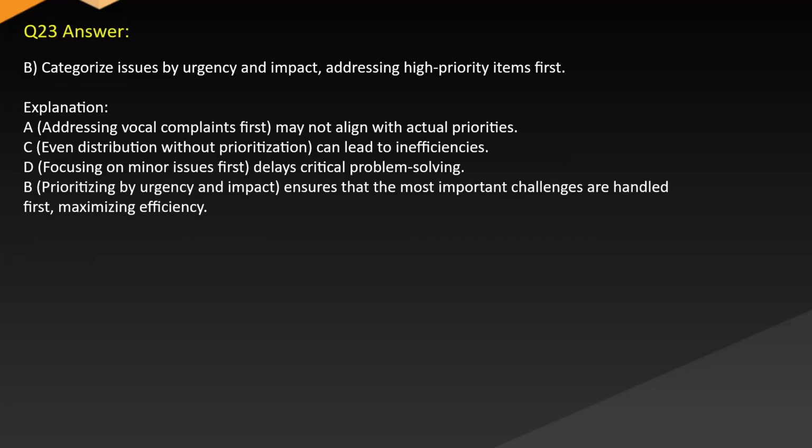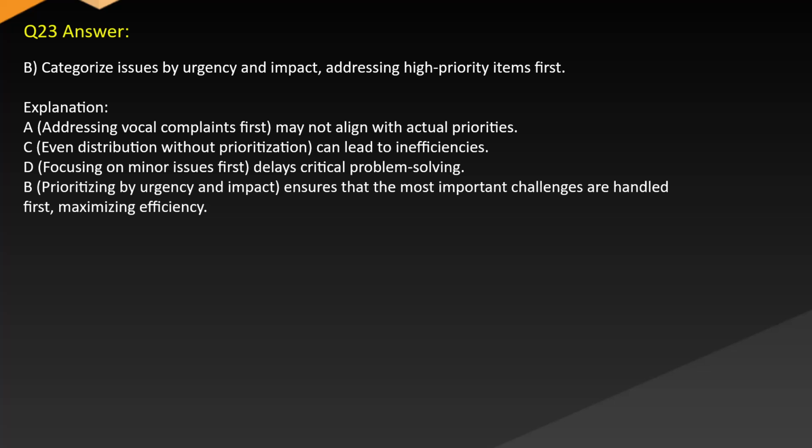Answer is B. Categorize issues by urgency and impact, addressing high-priority items first. Explanation: addressing vocal complaints first may not align with actual priorities. C. Even distribution without prioritization can lead to inefficiencies. D. Focusing on minor issues first delays critical problem solving. B. Prioritizing by urgency and impact ensures that the most important challenges are handled first.